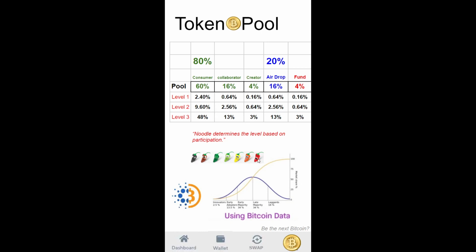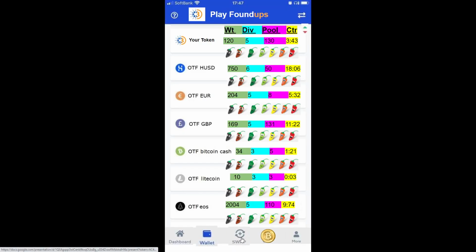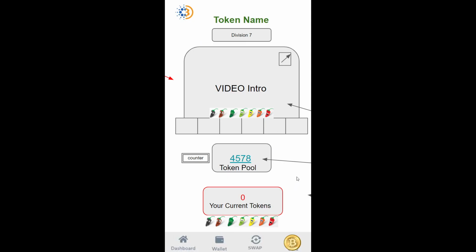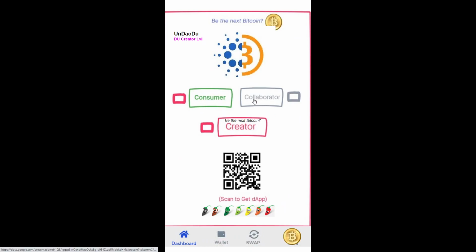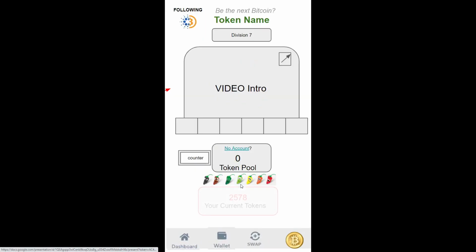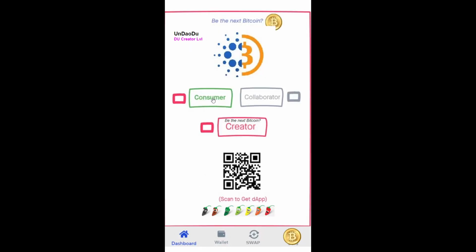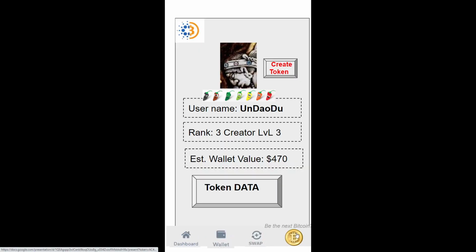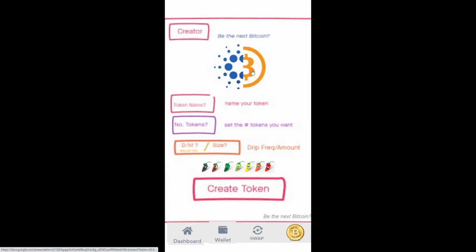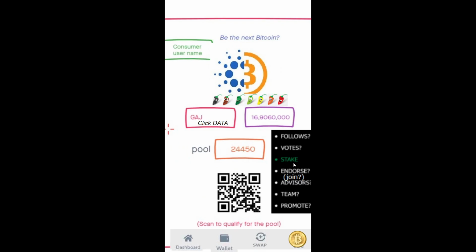What is participation? Well, it is liking stuff. It is visiting the token and sharing. If I can go back, try to find the collaborator. I'm trying to get to a certain field. Dashboard, wallet. Okay, more. That's not it. Create a token. That's it. This is what I'm looking for here. Create a token. So here is your token, and these certain things have to all be fed.